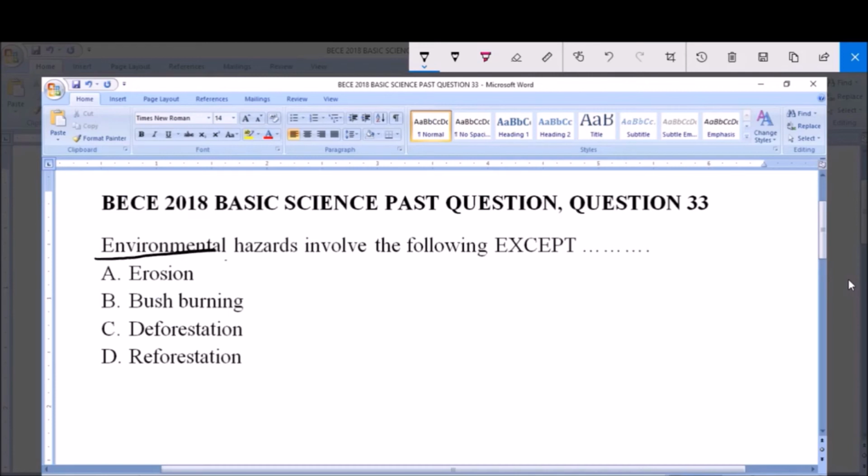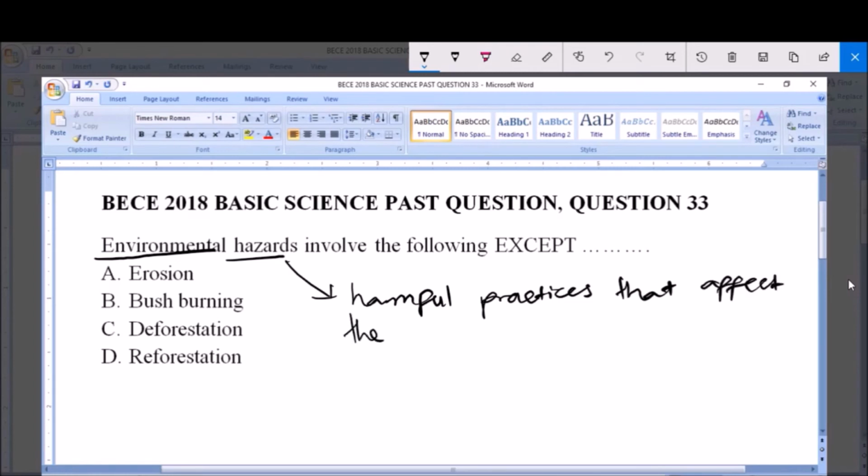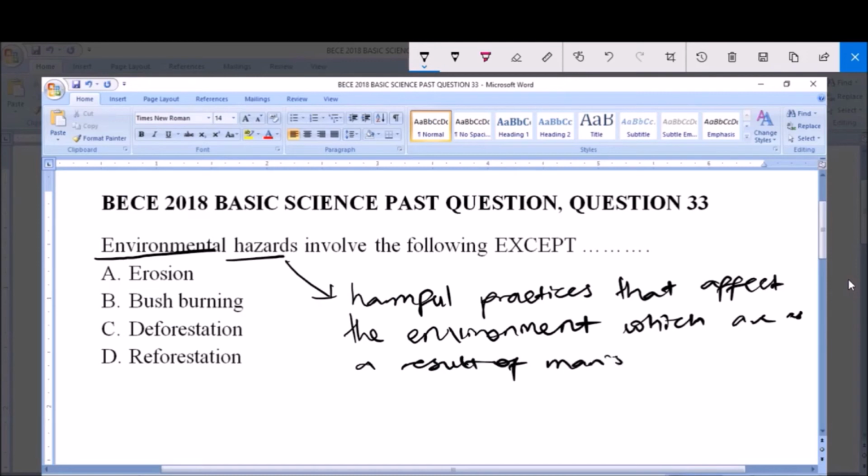Now, what is an environmental hazard? Environmental hazard simply means harmful practices that affect the environment. These practices are usually carried out by man, as a result of man's activities.